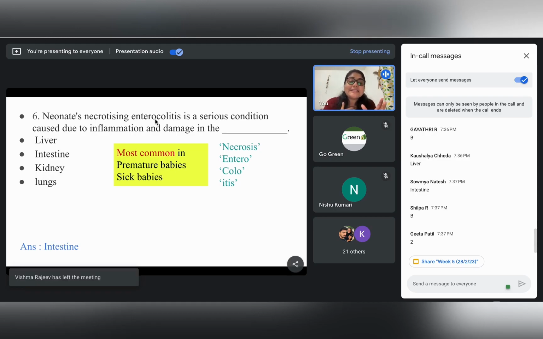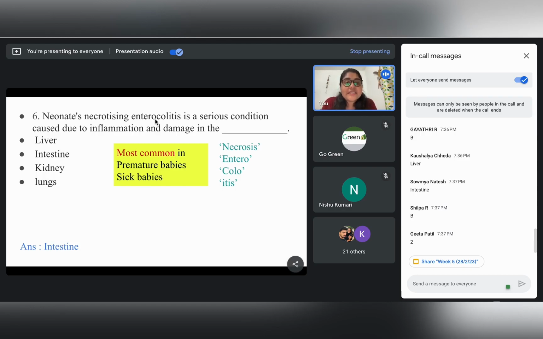So whenever you see "itis" anywhere, that means inflammation. So "itis" related to any part of the body is inflammation in that part of the body, right? So if we consider necrotizing enterocolitis, this is a condition in which there is severe inflammation and cellular or tissue damage or tissue death in the intestine of the neonates or the infants.